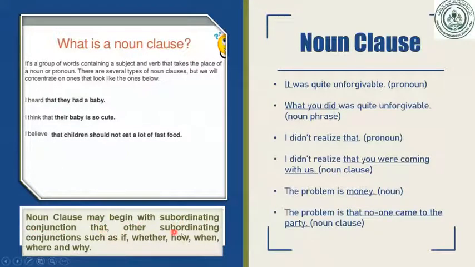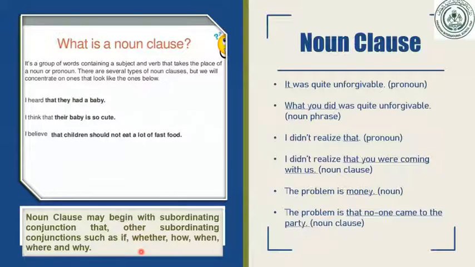The other subordinating conjunctions are such as if, whether, how, when, where, and why. Dear students, one more thing I want to clear over here: a subordinate clause always starts with a subordinating conjunction. A conjunction is a word which joins two words, phrases, and sentences. There are two types of conjunction. One is subordinating and the second is coordinating. Coordinating conjunction joins two sentences of equal level.